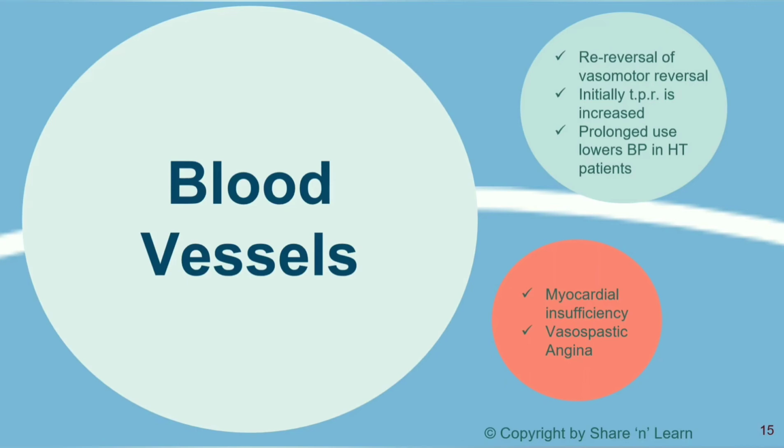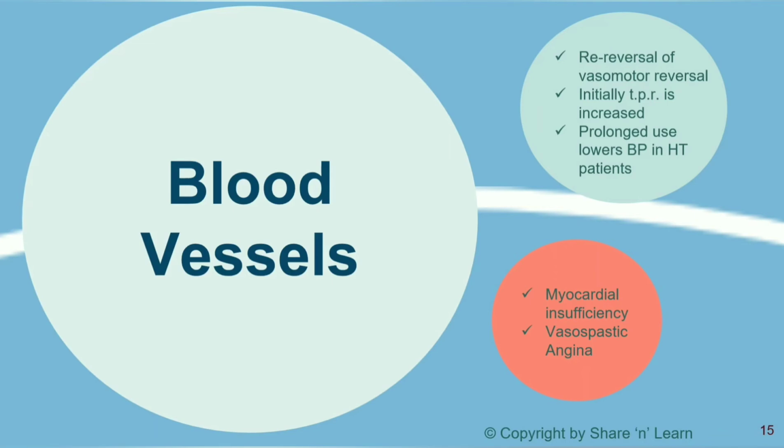The adverse effects of beta blockers include myocardial insufficiency. Because of the blockade of vasodilation, which is caused by beta 2 blockade, there is reduced supply of blood and therefore oxygen to the heart. This precipitates myocardial insufficiency. Another adverse effect is vasospastic angina.